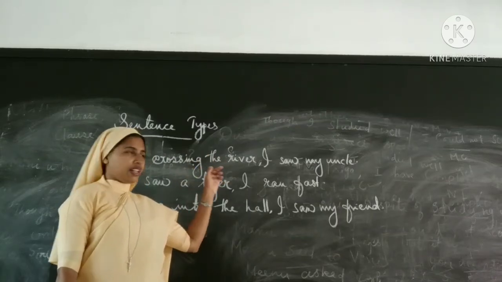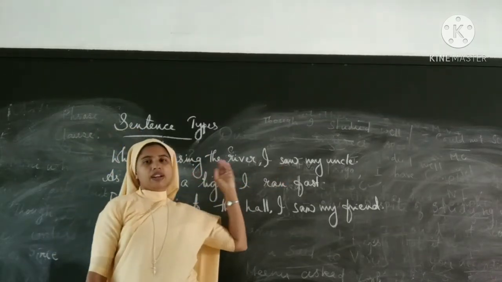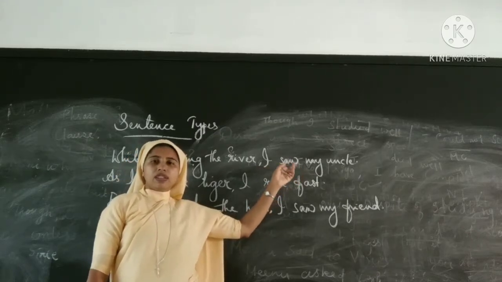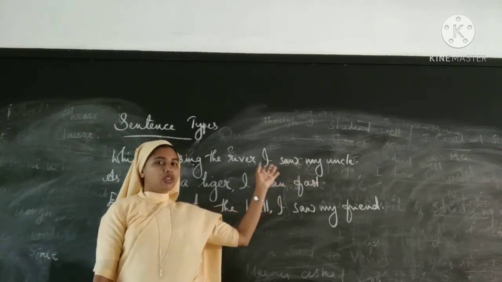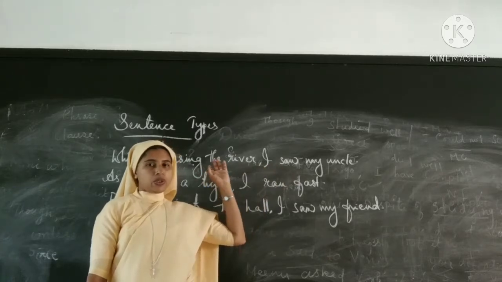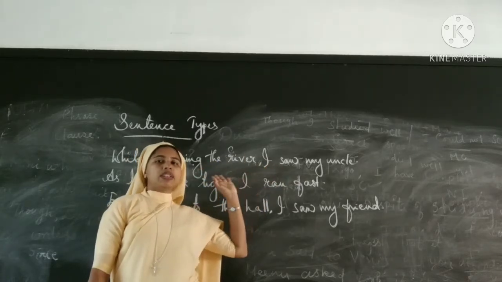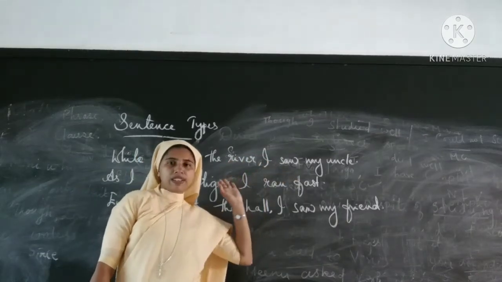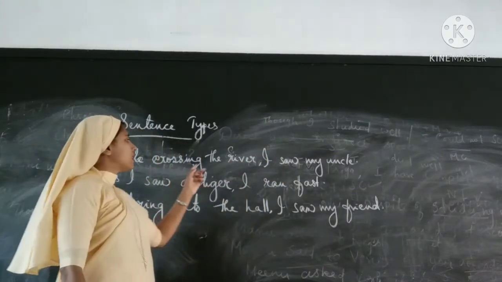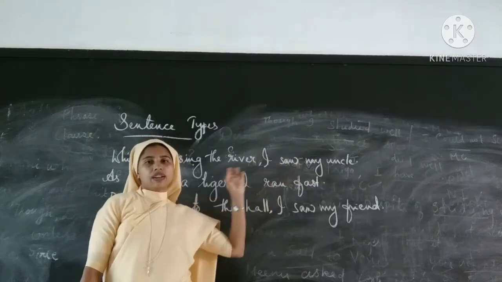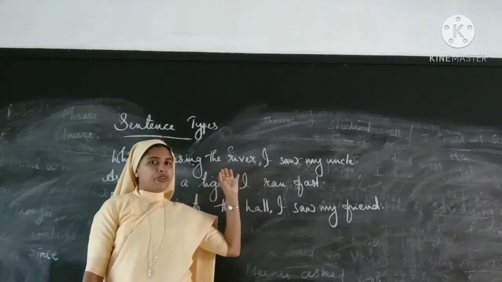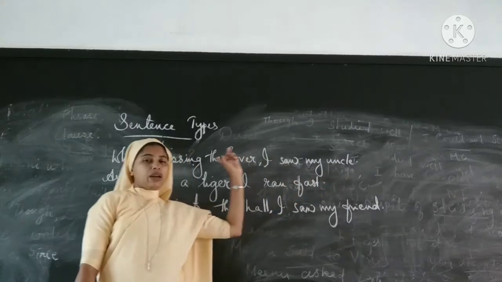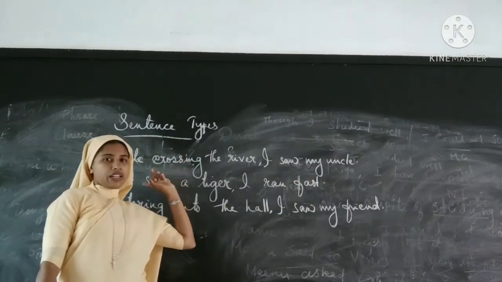It's only a phrase. I saw my uncle: here there is the subject I, and the predicate is saw my uncle, or the verb is saw. Together it's a sentence because it gives you complete sense. While crossing the river, I saw my uncle. That's a sentence. Here this is a clause, but here it is only a phrase.